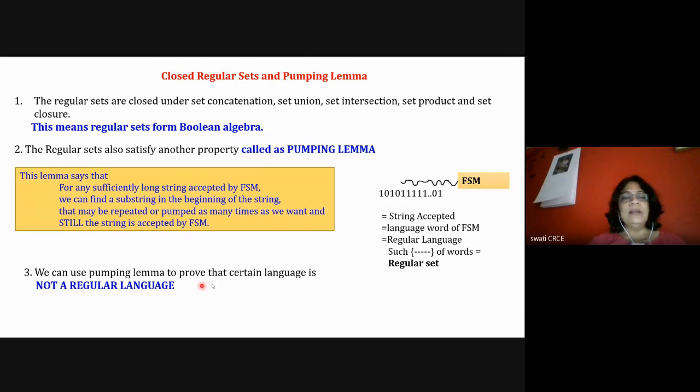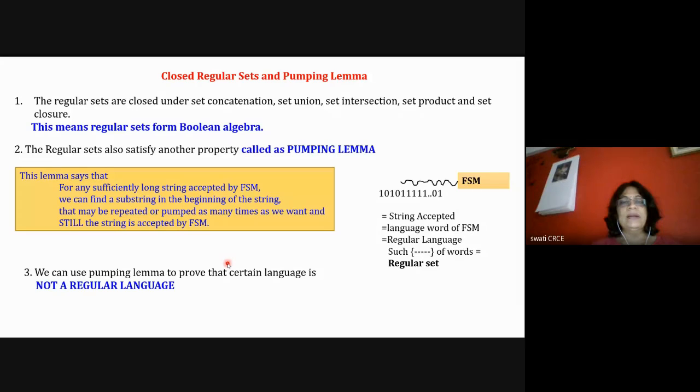And the pumping lemma is used to prove that a given language is not regular. It cannot say the language is regular, but it can say 100% that a given language is not regular. If it is not a regular language, then the pumping lemma can tell you perfectly that it is not regular. It is not used to prove that the language is regular, but it can find out that it is not regular. This is something that you need to know.